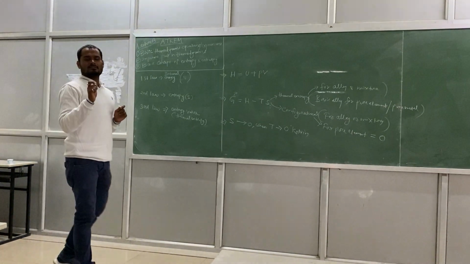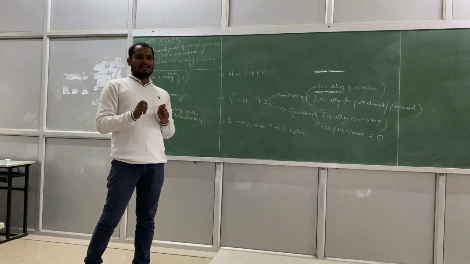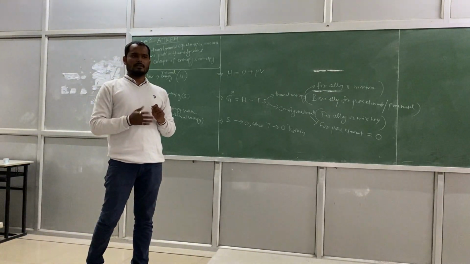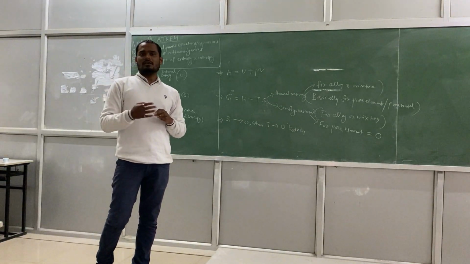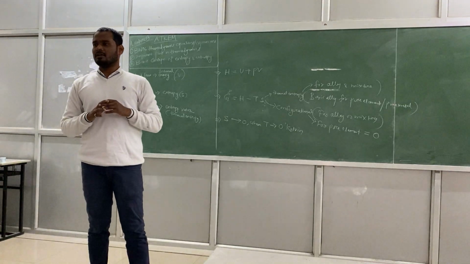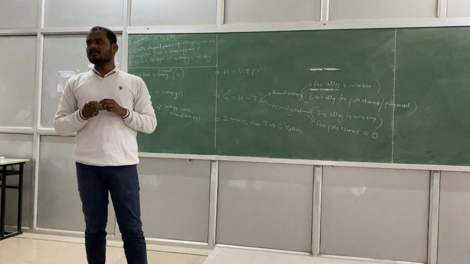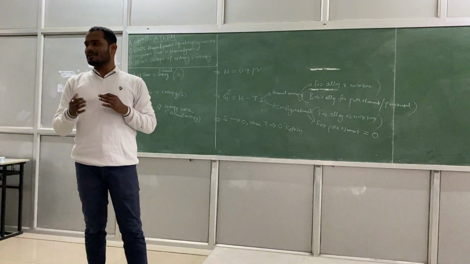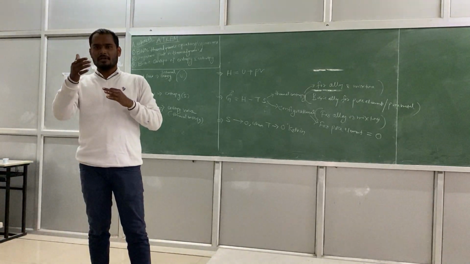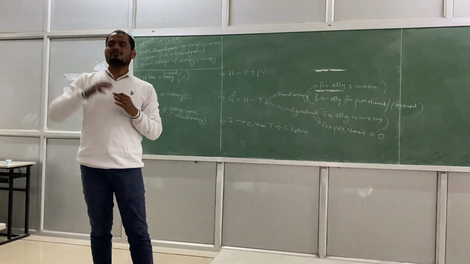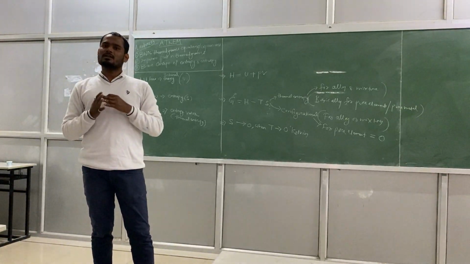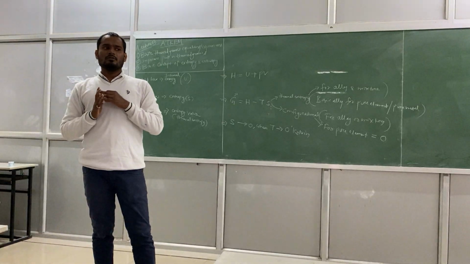Now the question is, why above 0 degree Kelvin do we have thermal entropy? That is a question, for example. Obviously, what does entropy exactly mean? Anybody remember the definition from BTech? Randomness of a system. It is a degree of randomness actually. The degree of randomness may be low, may be high, may be medium, right? So if the degree of randomness is very high, it is very high entropy. It may be less.